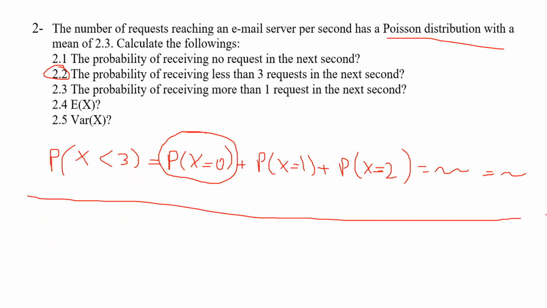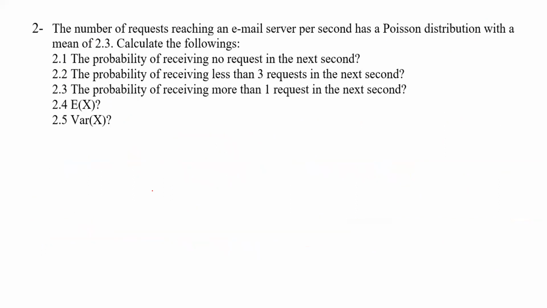Okay, so in case of reading from the table, less than 3, I cannot read it from the table directly because it doesn't have equality at the same time. So this one I can write like x less than or equal to. Now I can read it from the table. 3 itself is not in the calculation, as you can see. Okay, for question number 3, the probability of receiving more than one request.